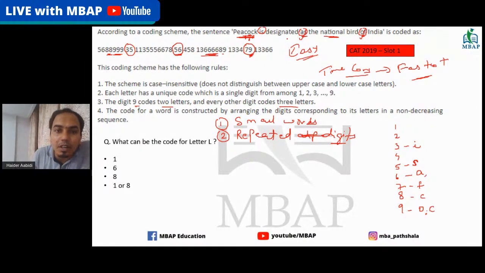Now out of these two sixes, one is already consumed because of A. That means there are two other things repeating. Which are the other two things repeating? You see that N is repeating, right? That means N is also going to be 6. This is another way that you can do it.